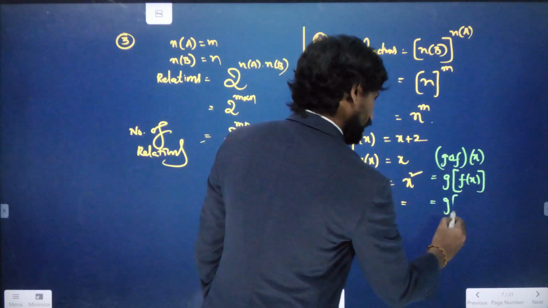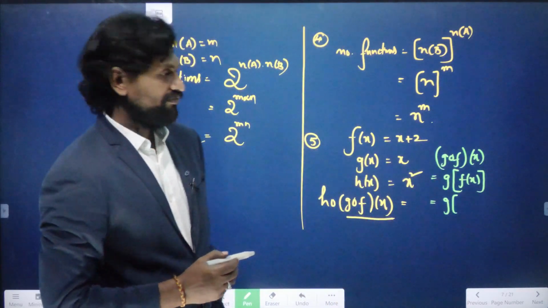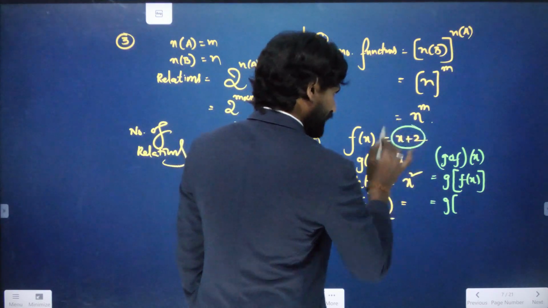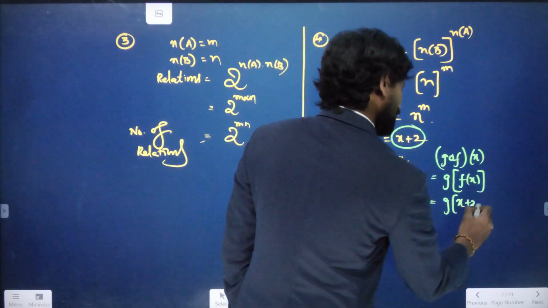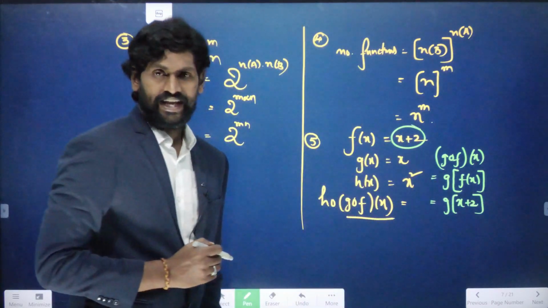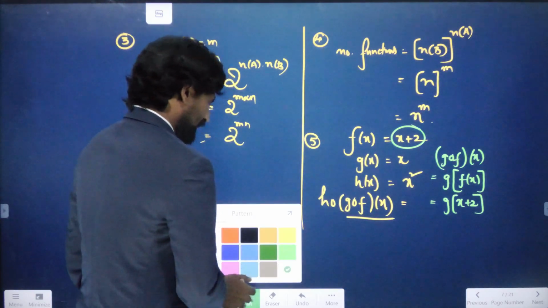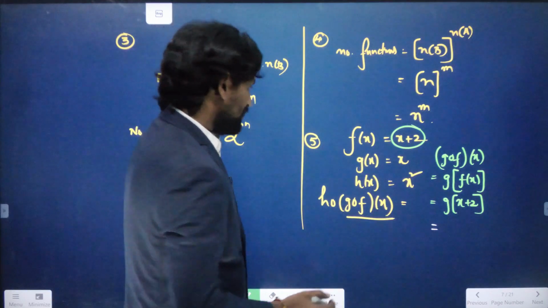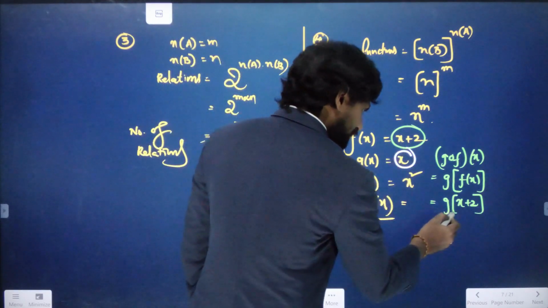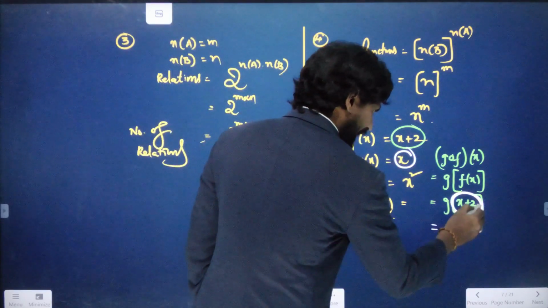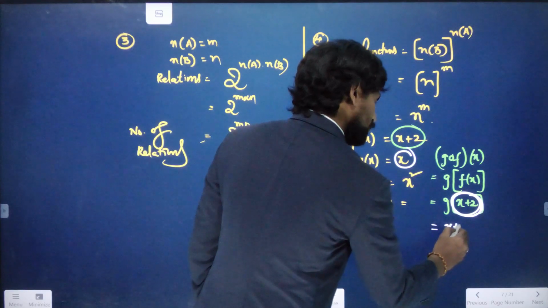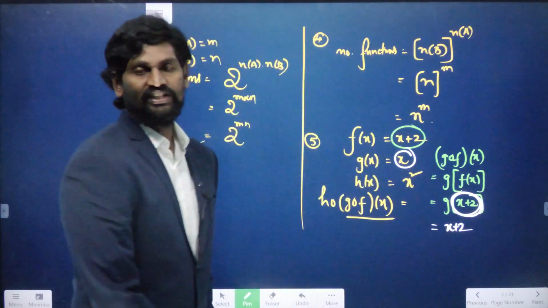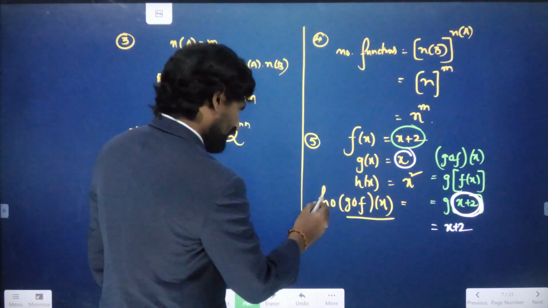That means g of, what is the value of f of x? F of x value is x plus 2. Now it is in the form of g of x. But what is the g of x value? G of x value is x. That means in the place of x, we have x plus 2. Therefore, g of x plus 2 is nothing but x plus 2. Now, identify the entire answer.